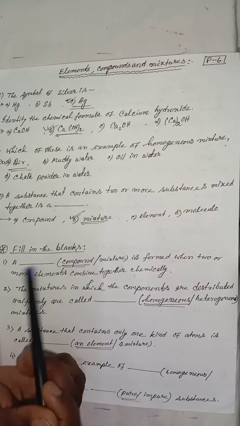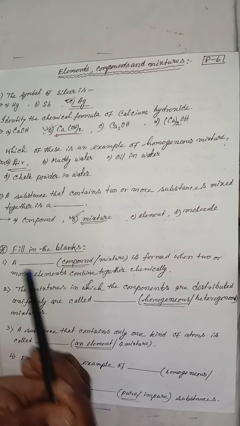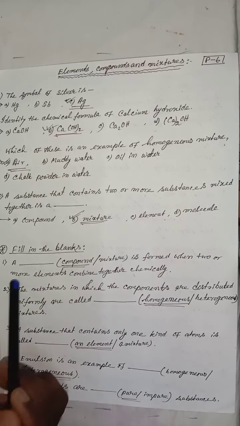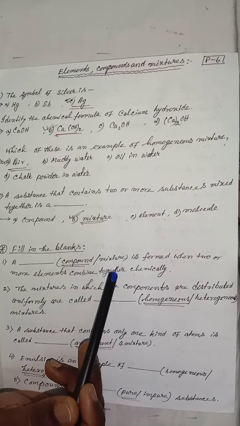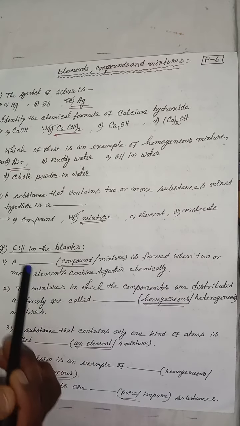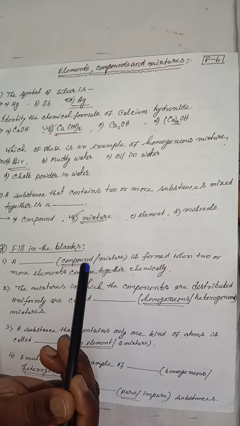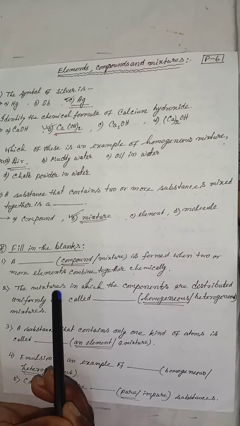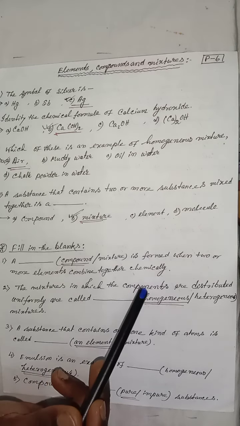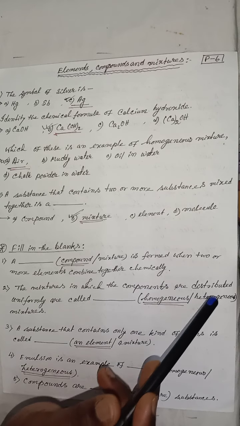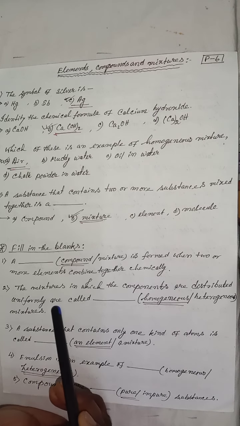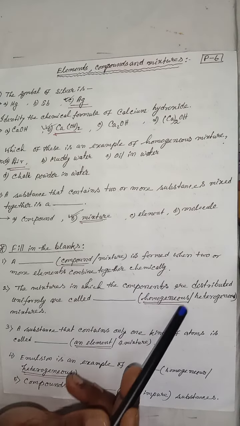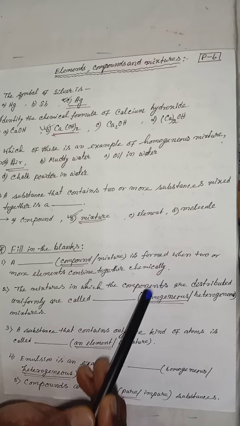Fill in the blanks: a dash is formed when two or more elements combine together chemically. The proper word is compound. Next question: the mixtures in which the components are distributed uniformly are called homogeneous or heterogeneous mixture? The correct answer is homogeneous mixture.